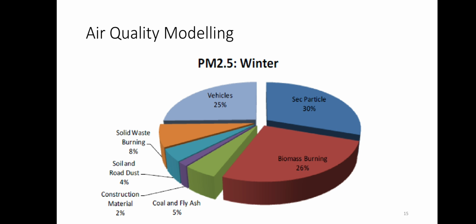The air quality modeling was then created, and for PM2.5 in winter, we can see 25% of the PM2.5 is produced by vehicles, 30% is produced by secondary particles, which are a combination of particles in the lower level of the atmosphere, and 26% of PM2.5 is attributed to biomass burning.